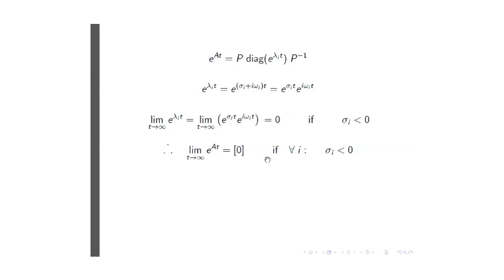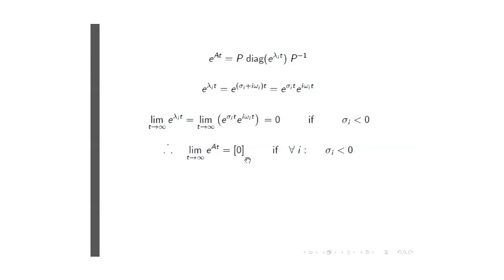And so this probably confirms what you've intuitively thought, that when I ask the question, what happens with a homogeneous solution as time goes to infinity, the answer, mathematically we've shown, is: if the system is unstable, it blows up, it goes to infinity. But if the system is stable, if all the sigma i's are negative, then the matrix exponential is a zero matrix.